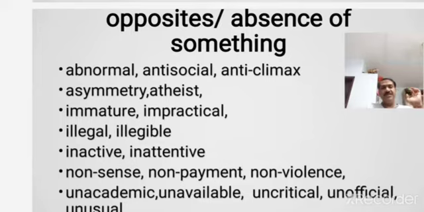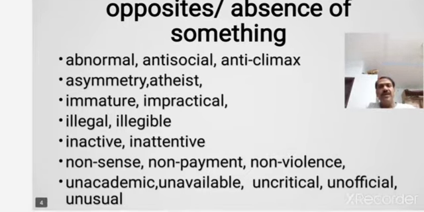Official, unofficial. Just by adding un to the existing word official, you have formed the opposite of the word. And in the same way, usual, unusual. Something that is not usual, you call it unusual. So in all these words, this is a group of words where you can see different kinds of prefixes are used to form the opposite of the word, or sometimes it also indicates the absence of something in those words.